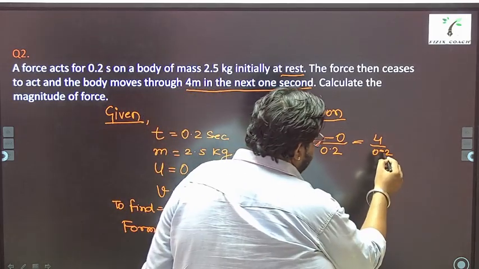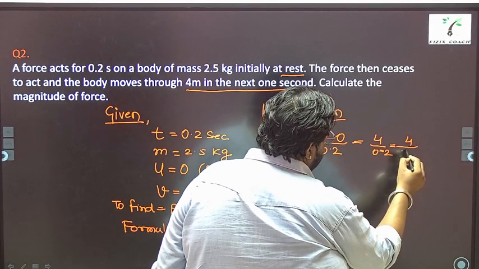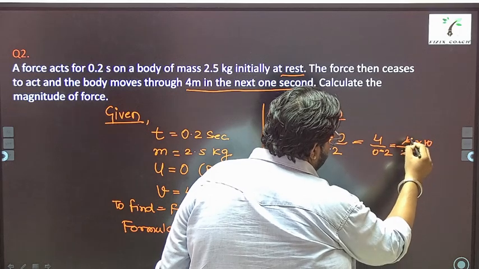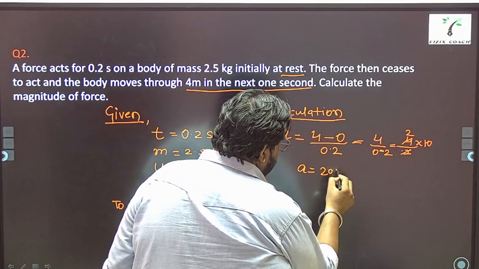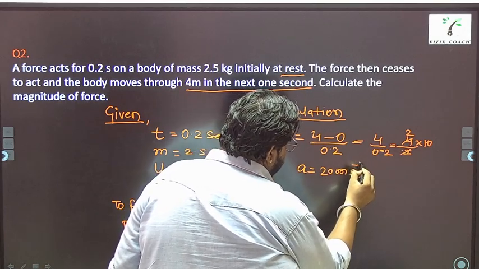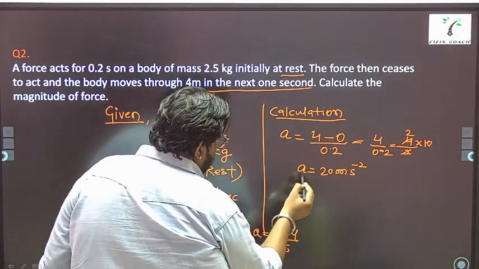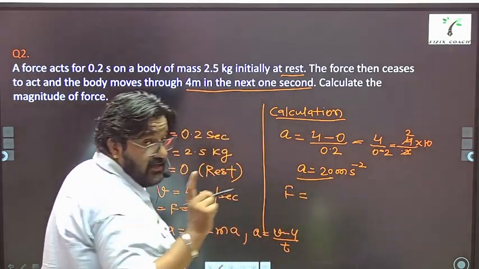Well, what can you write for this? See, you can write it like this. I'll explain you properly. It is 2 upon 10, so 10 will go up, and it is 2. So acceleration comes out to be 20 meter per second square. Right? And now this value has to be put in the formula for force, because finally we have to calculate force.